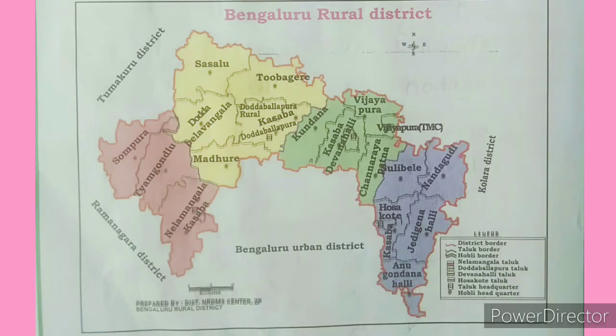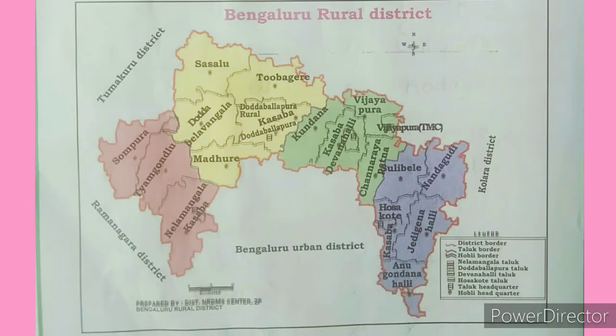So in Bengaluru rural district, how many taluks are there? See the picture and name the taluks. Yes, Nelamangala taluk, Doddaballapura taluk, Devanahalli taluk, Hoskote taluk. These are the taluks of Bengaluru rural district. So you can observe in the picture. So in that particular taluk, so many Hoblis are there. And in those particular Hoblis, many villages are there. Okay. Like this, Nelamangala, Doddaballapura, Devanahalli, Hoskote, these are the taluks of Bengaluru rural district.